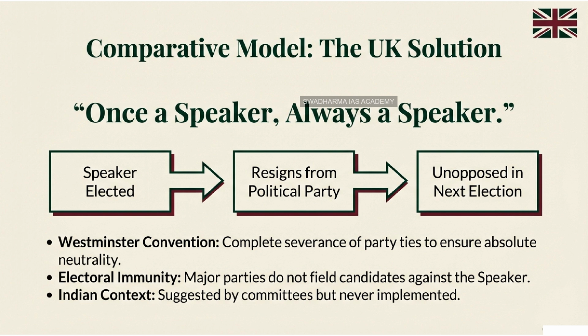This reinforces the narrative of exclusion, which leads to frustration, which leads to disruption, which leads to suspension, and finally, it leads to a last resort measure like this removal motion. It's a vicious cycle. It is a completely self-perpetuating vicious cycle. And that is why, even though this removal motion is numerically doomed to fail, it serves a vital constitutional function. It shines a bright, uncomfortable light on these cracks in our parliamentary edifice.